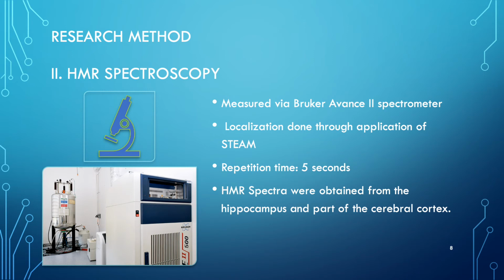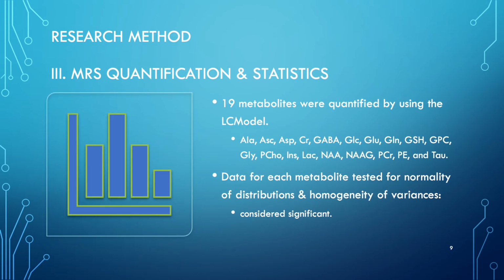HMR spectra were measured with the Bruker Advance 2 spectrometer seen on the slide. A stimulated echo acquisition mode sequence with a very short echo time was applied for localization, and as a result, HMR spectra were obtained from the brain region, including the hippocampus and the cerebral cortex. Using the LC model, which is a linear combination of model spectra of metabolite solutions, there were a total of 19 metabolite concentrations that were quantified as seen on the slide.